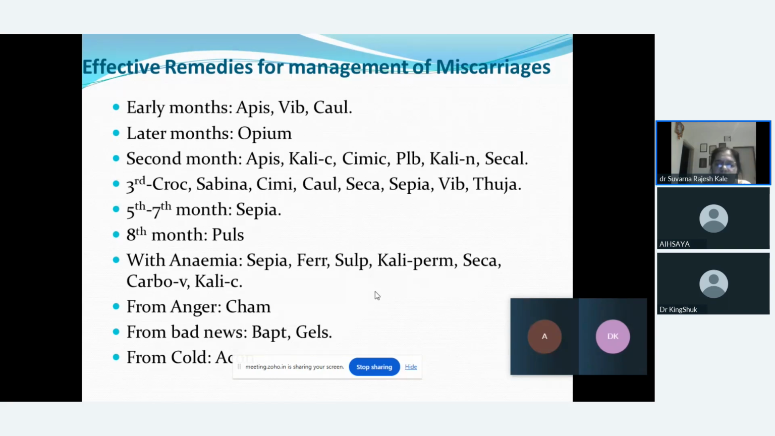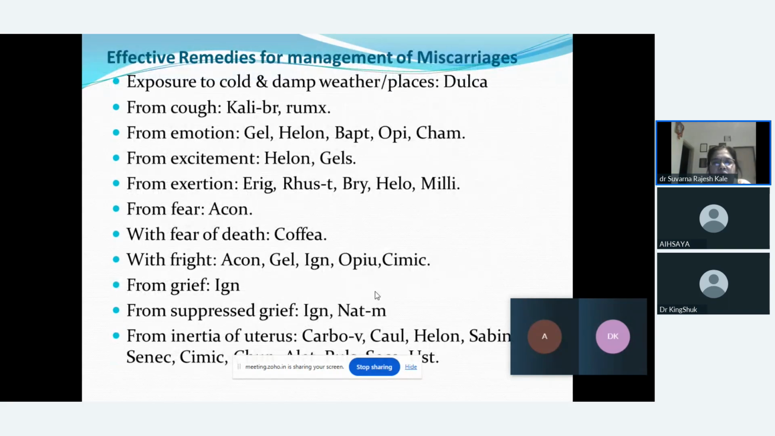If abortion is from cold, we can prescribe Aconite to a female. If abortion is from cold and damp weather, we can think of Dulcamara. Abortion from cough, Kali bromatum or Rumex can be thought of. Abortion from emotion, Gelsemium, Helonias, Bacillinum, Opium and Chamomilla can be thought of. If abortion is from excitement, Helonias and Gelsemium are the only remedies in the repertory. Abortion from exertion, Erigeron, Rhus tox, Bryonia, Helonias and Millefolium are prescribed.